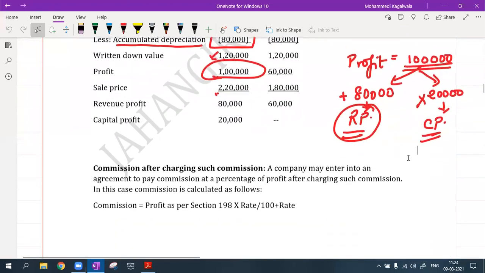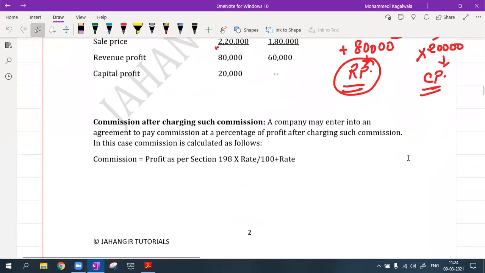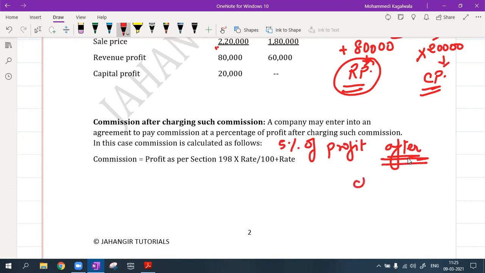Right? Then sometimes we also pay certain commission to our managers. So as a company, we can enter into an agreement to pay the commission, which is a certain percentage. Now if they are telling me that the commission is 5% of profit after charging such commission, and they are telling me to find the amount of commission.